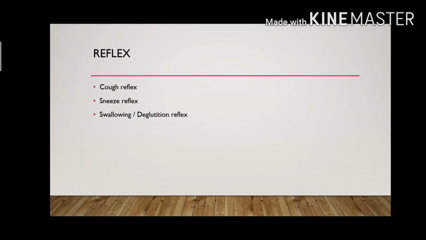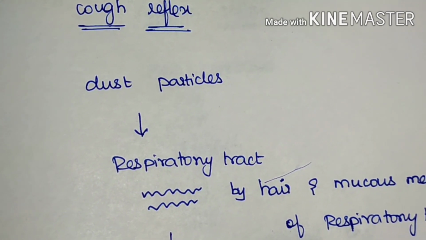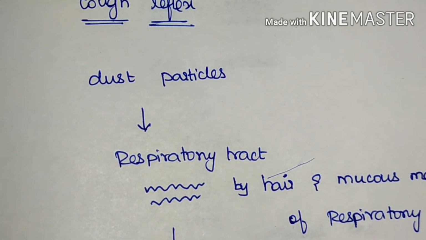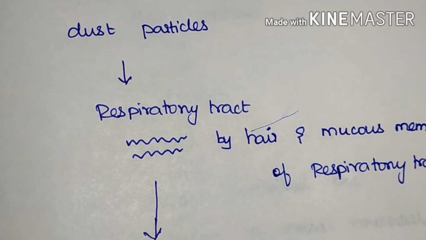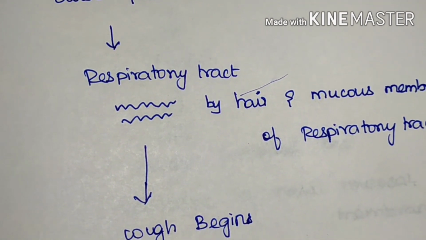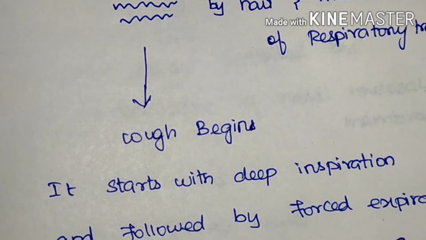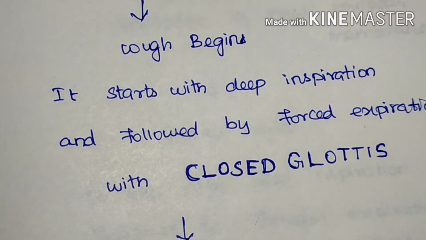And now talk about reflex. Now we will see about the cough reflex. If dust particles or foreign bodies enter your respiratory tract, your respiratory tract gets irritated by the presence of hair and mucous membrane. So cough begins. Initially it starts with deep inspiration and is followed by forceful expiration.